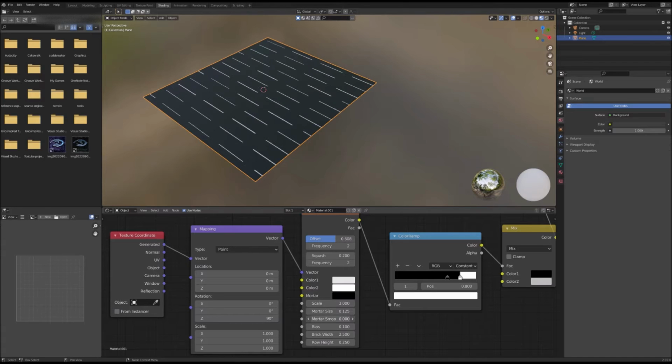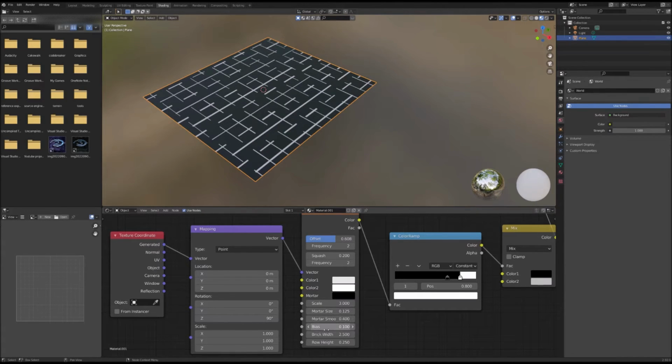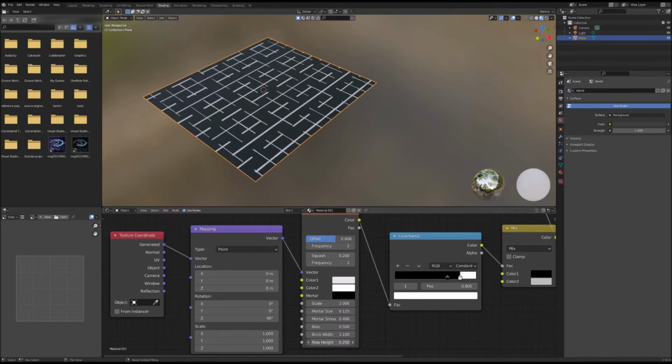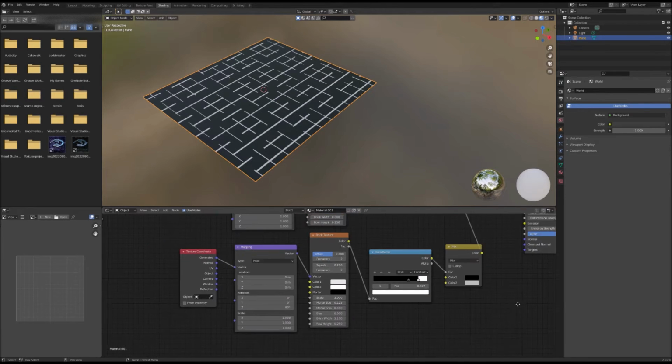I'm going to have it be around there. Just the bias, width, then height, and there we go. That's what I want.